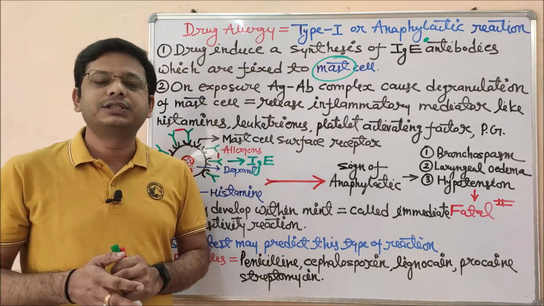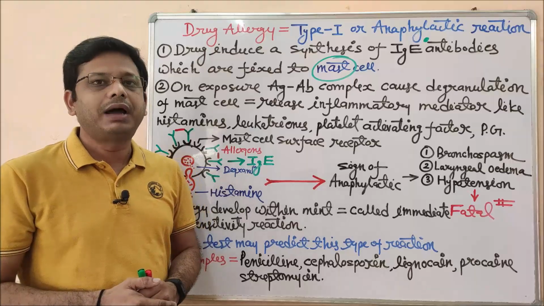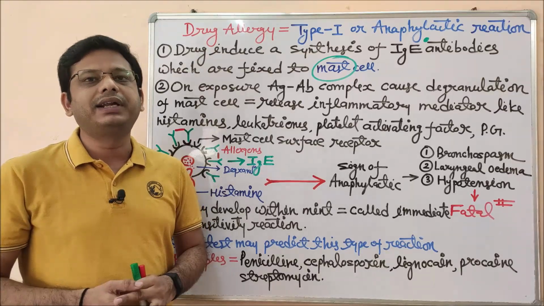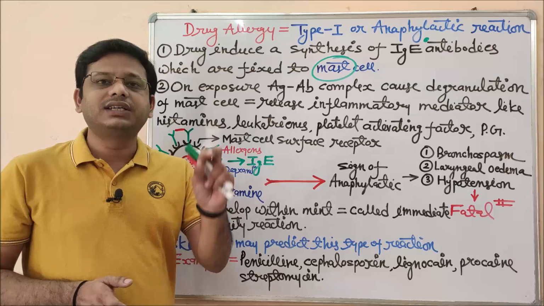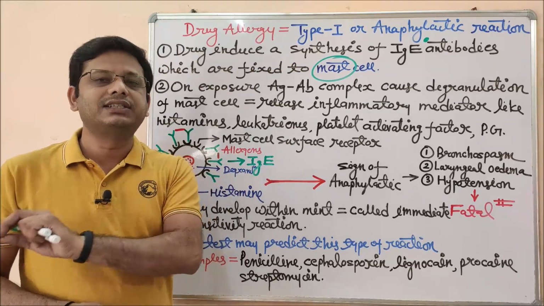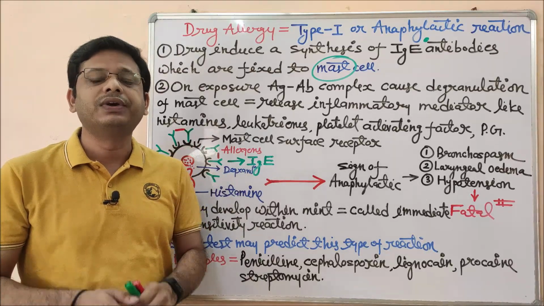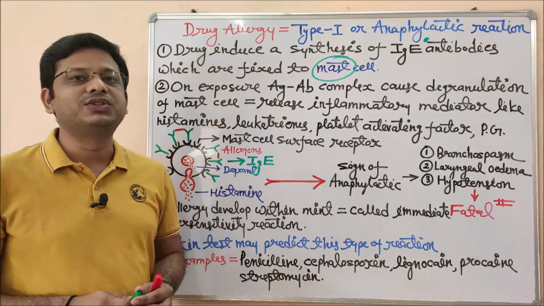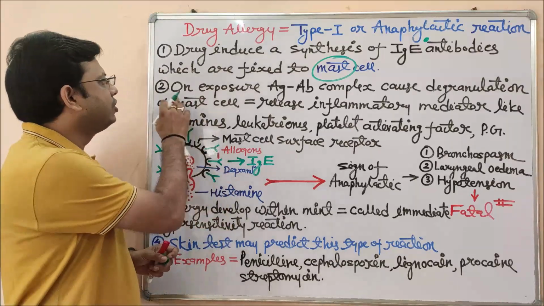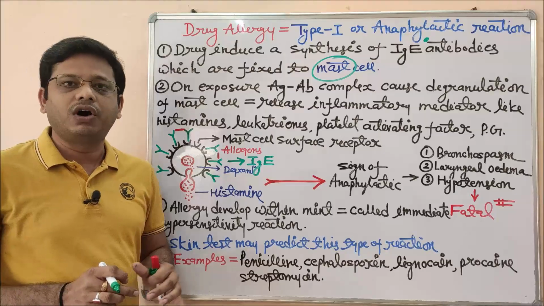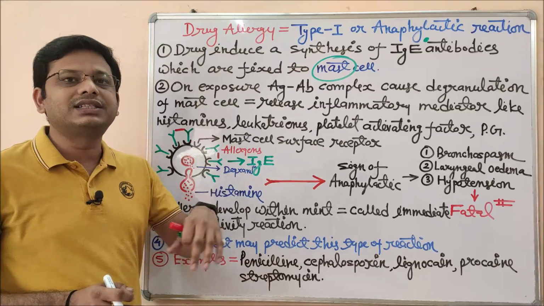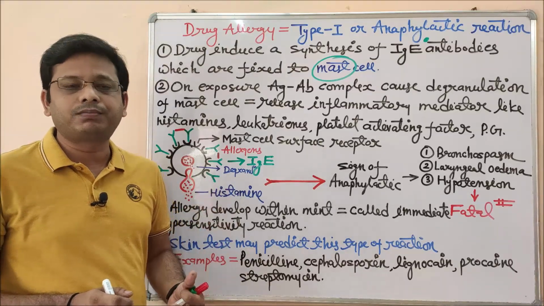This histamine is responsible for the development of the inflammatory reaction or inflammatory cascade. That is why it is called an inflammatory mediator, which mediates the synthesis of the inflammatory response. Now what will happen after the secretion of histamine from the mast cell, or we can say, after the degranulation of the mast cell?